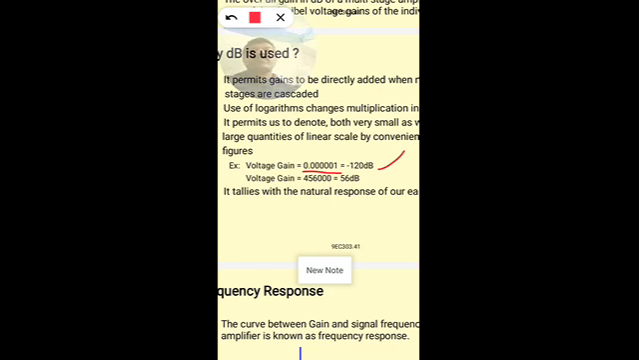Similarly, voltage gain of 456,000. So 456,000, simply it is 456 into 10 power 3. Simply it is equal to 56 dB. 56 dB.